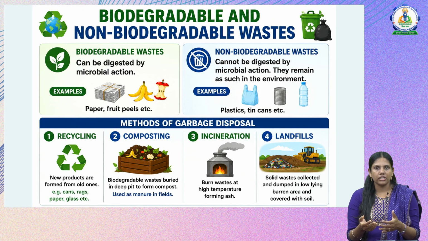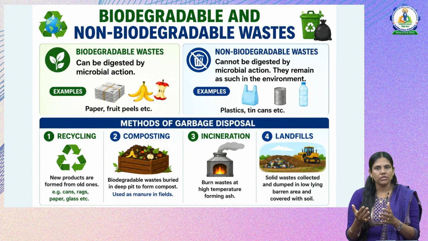In composting, we can also have one more variety, that is vermicompost, where red earthworms are added to the compost bin so that they help in the decomposition of vegetable waste or biodegradable waste and convert it into manure.